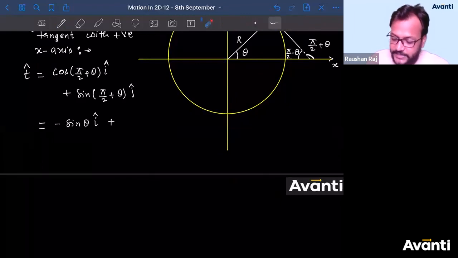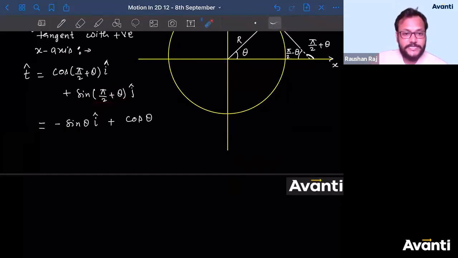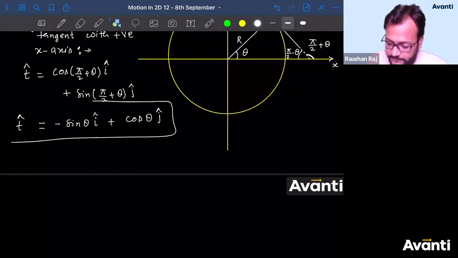Plus, what is sine of pi by 2 plus theta? First of all, you convert this into cos theta, and then see in which quadrant this angle will lie. Pi by 2 plus theta will lie in the second quadrant. In the second quadrant, sine is positive, so I am writing a positive sign here. So cos theta j cap. So this is the unit vector along the tangent.